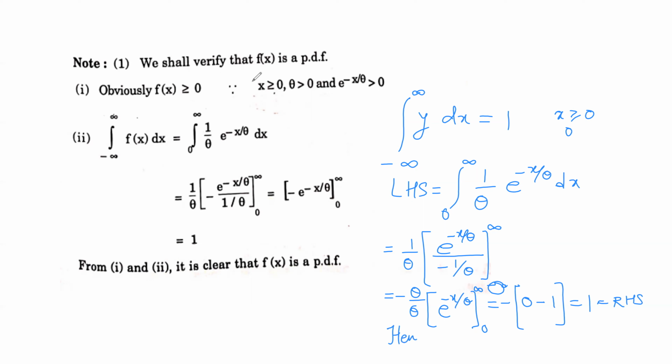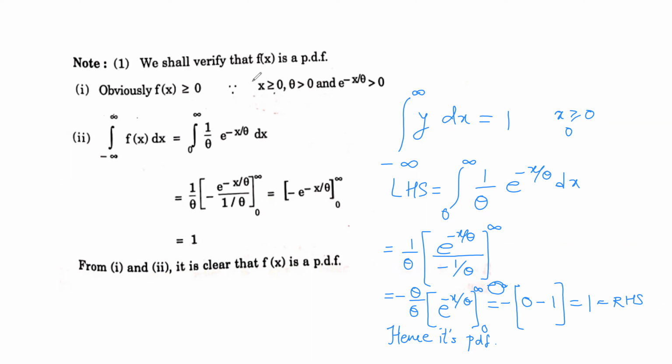So whatever function was defined earlier, it becomes a probability density function. We have seen such things earlier. Whenever it is a discrete random variable, we show that the summation of that probability distribution function is 1.